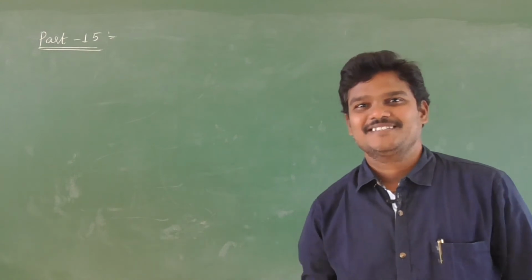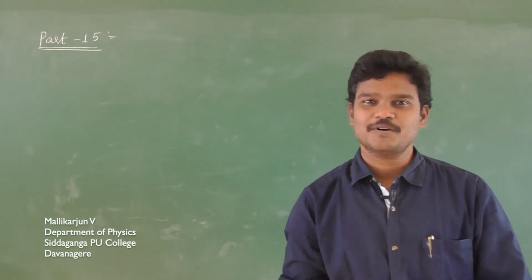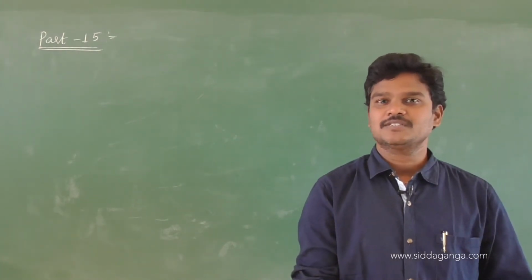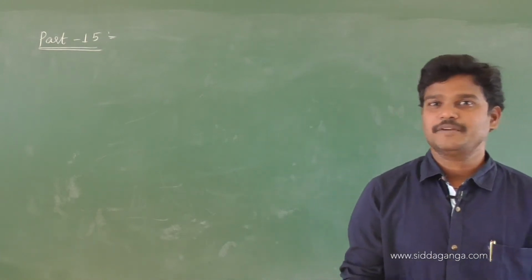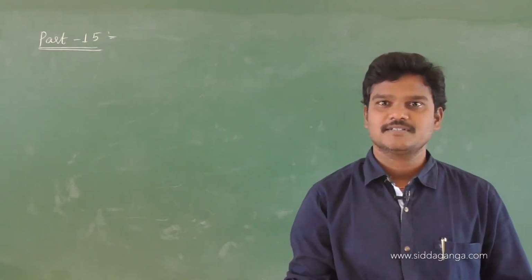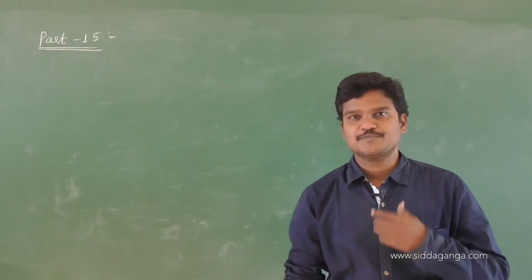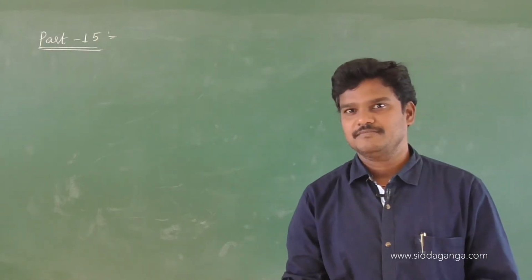Hello dear students, now let me continue part 15 from systems of particles and rotational motion. Up to the last part 14, we know the meaning of torque, and we know the principle of moments and equilibrium of a rigid body.